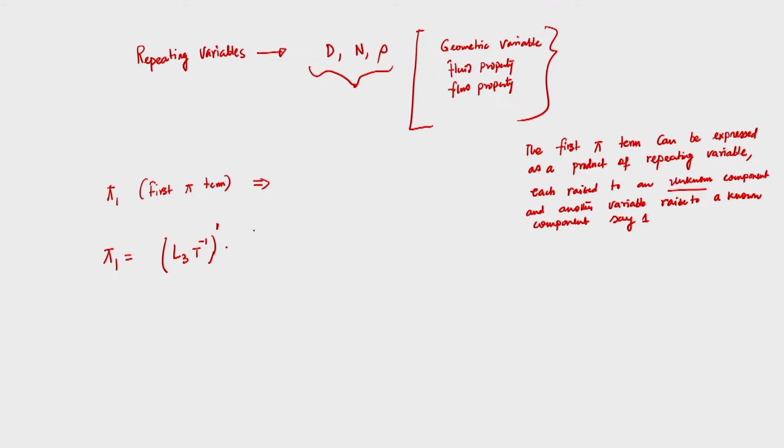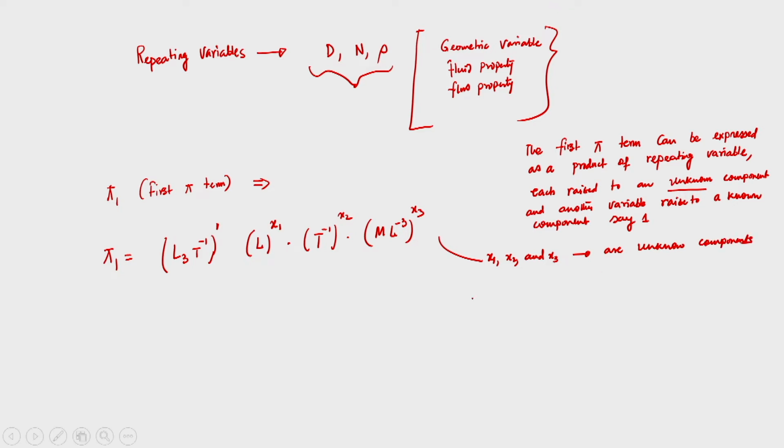So, what is the unit of D? L, L to the power of, let us say, unknown component x1, then N is t power minus 1, t power minus 1 to the power of, let us say, unknown component x2, and rho, that is M L power minus 3, to the power x3. So, where x1, x2 and x3 are the unknown components.